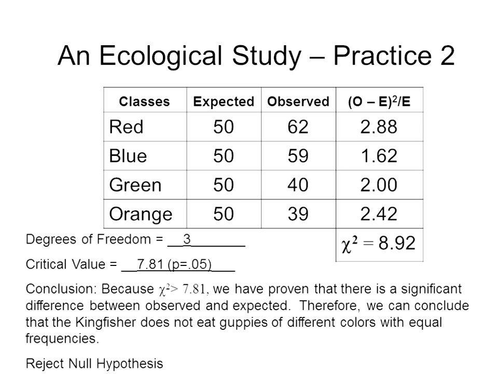That means that the kingfishers are not preying on guppies randomly, it means certain colors are preferred over the other. It looks like red is preferred, but we'd probably have to go back and do some more studies to say, okay, red versus blue, which one is preferred over the other? Maybe they're equally preferred. So it would take some more research and experimentation to decide for a fact that red is preferred over the other colors.